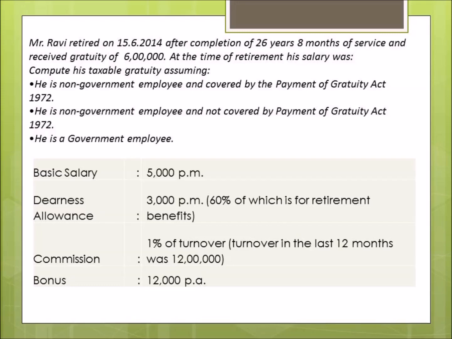So these are the things we have to keep in mind before we proceed with the question. So now let us take up the first subpart, that is when he is a non-government employee and covered by the Payment of Gratuity Act. In that case, how will his taxable gratuity be calculated?